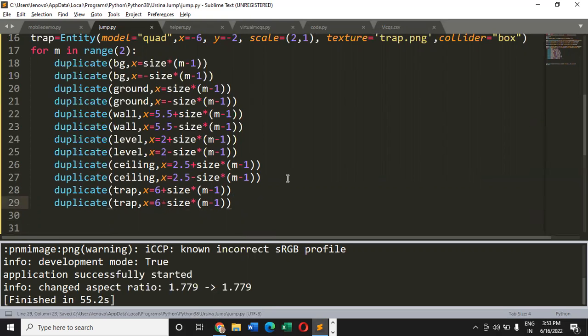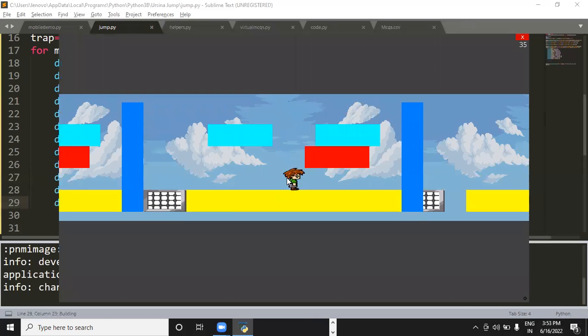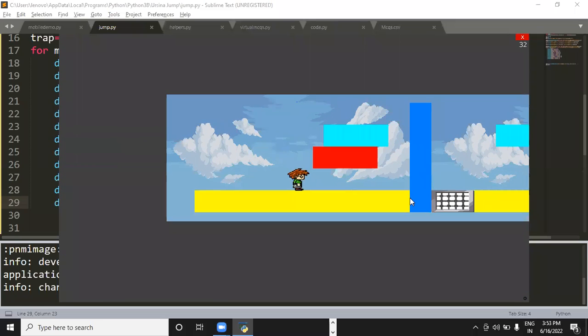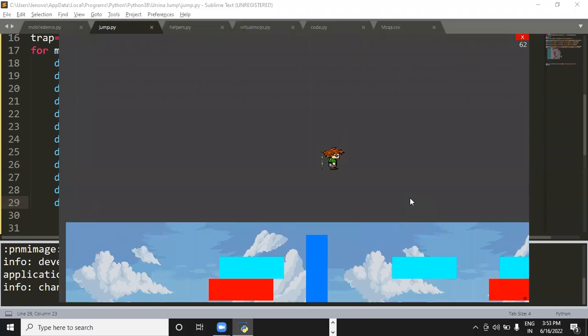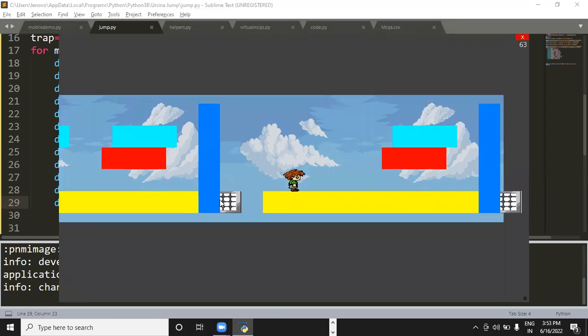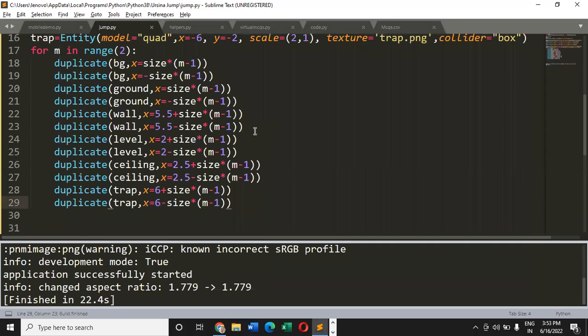Right, now if I save the changes and run the code, let's see what we will get as the final output. So, a trap is visible to us, right? Here also we are able to see a trap, but here the trap is not there. For this third level, we can see a trap, but it is not covering the entire space.